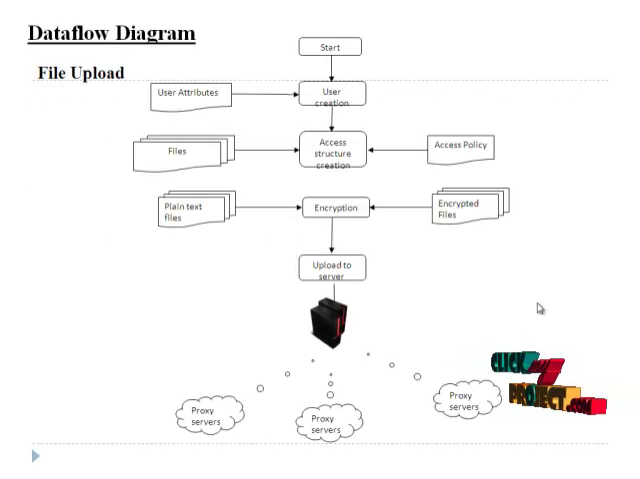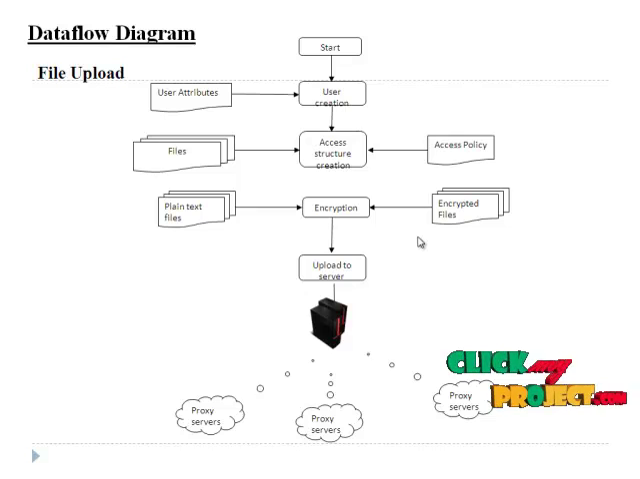Let us see the data flow diagram of the project. The first step is user creation. The users who are going to access the file should be registered. For the registration process, the user details are collected. Here the user attributes are also collected along with the user details. The collected user attributes are used for further authentication.